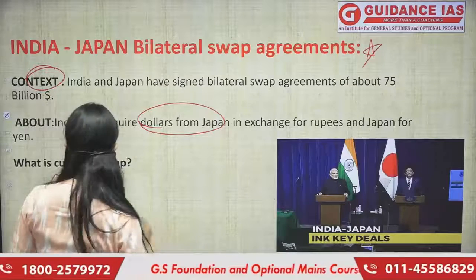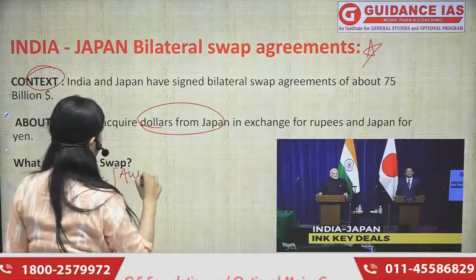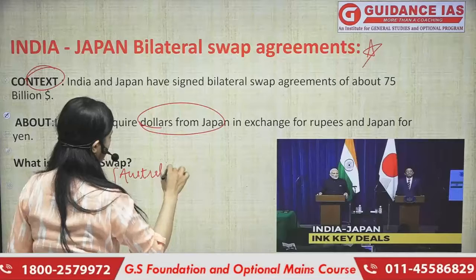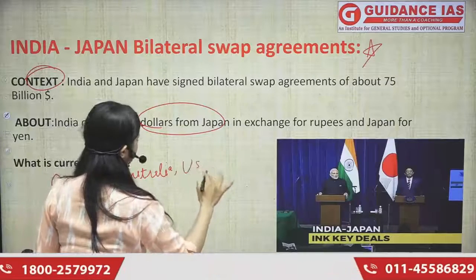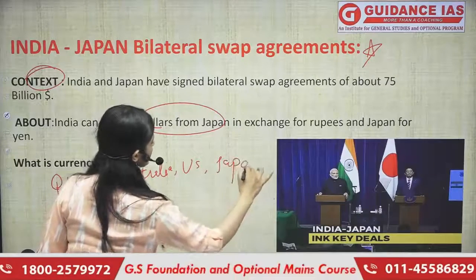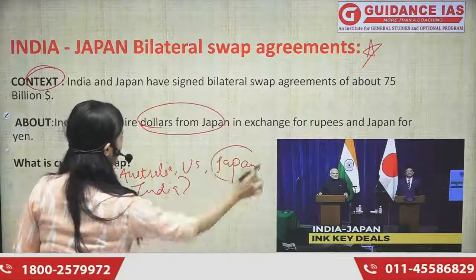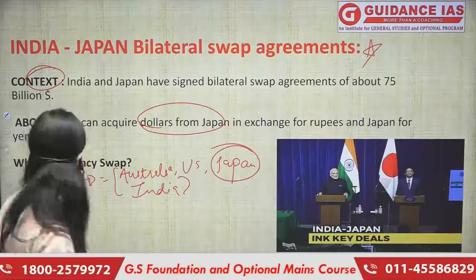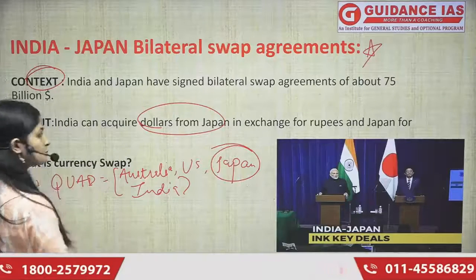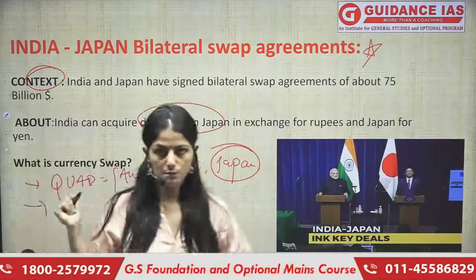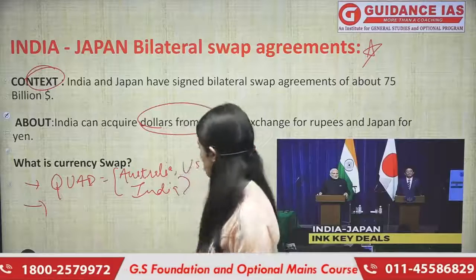ठीक है, Japan is also a member of the Quad Group, and the other members are Australia, US, and we two, Japan and India. So this is a group where Japan is a part of it. That is why this country holds all the more importance to us, especially to our country.